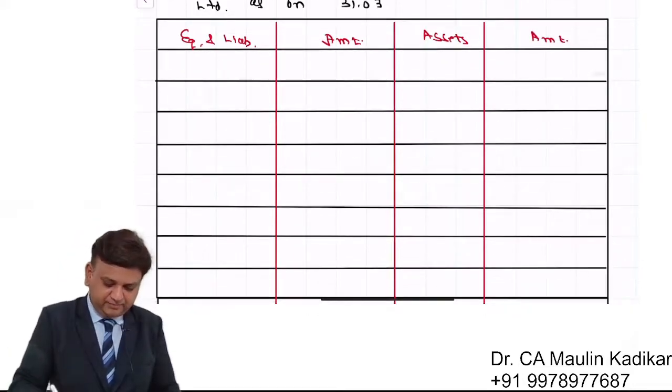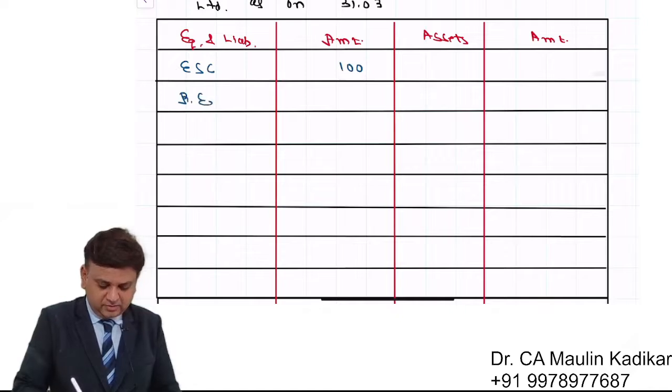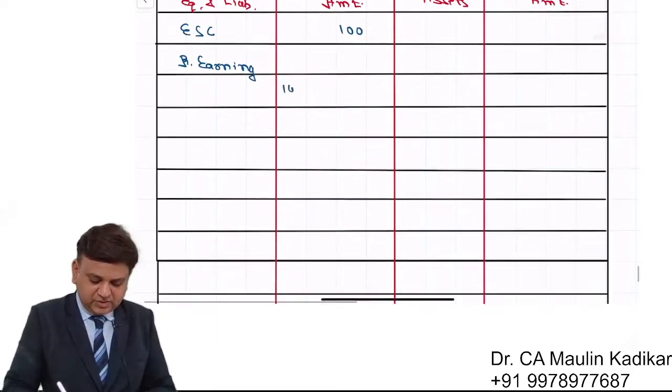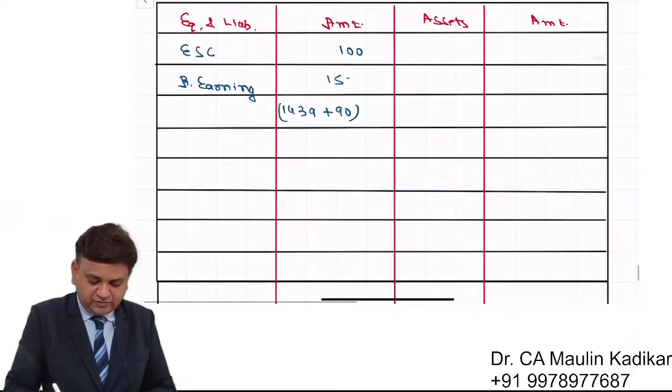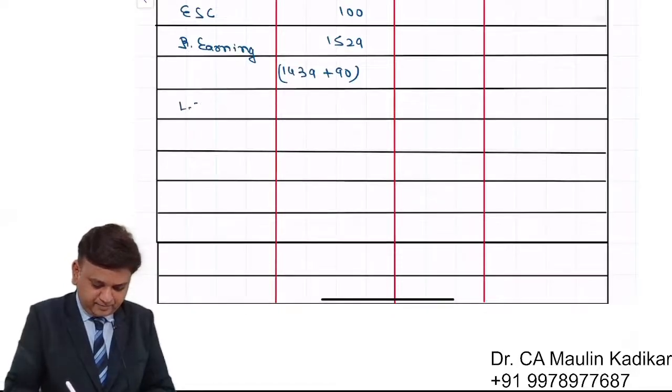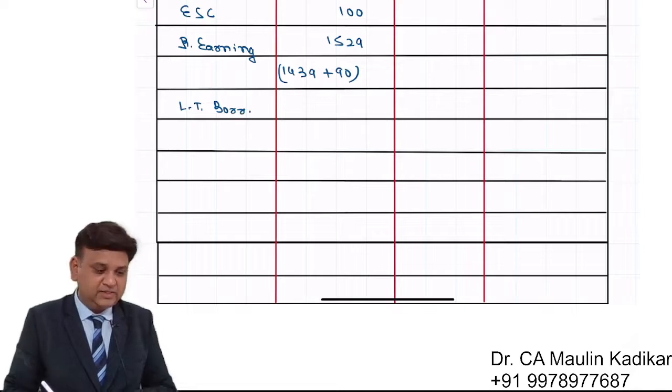Equity share capital 100, there is no change. Retained earnings, you may write it as reserves and surplus or P&L account. Opening balance is 1439. Add a profit of 90, so it is 1529. Next is long term borrowing.